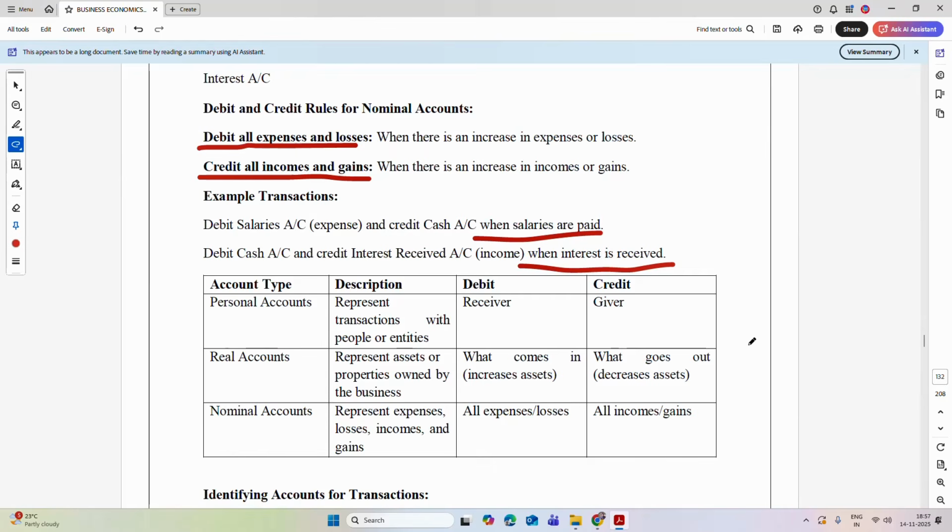In case of a personal account, you have to debit the receiver and credit the giver. In case of real accounts, what comes in, that is whenever there is an increase in the asset, has to be debited, and what goes out, that is whenever there is a decrease in the asset, has to be credited. And in case of a nominal account, all the expenses and losses are debited and all the incomes and gains are credited.